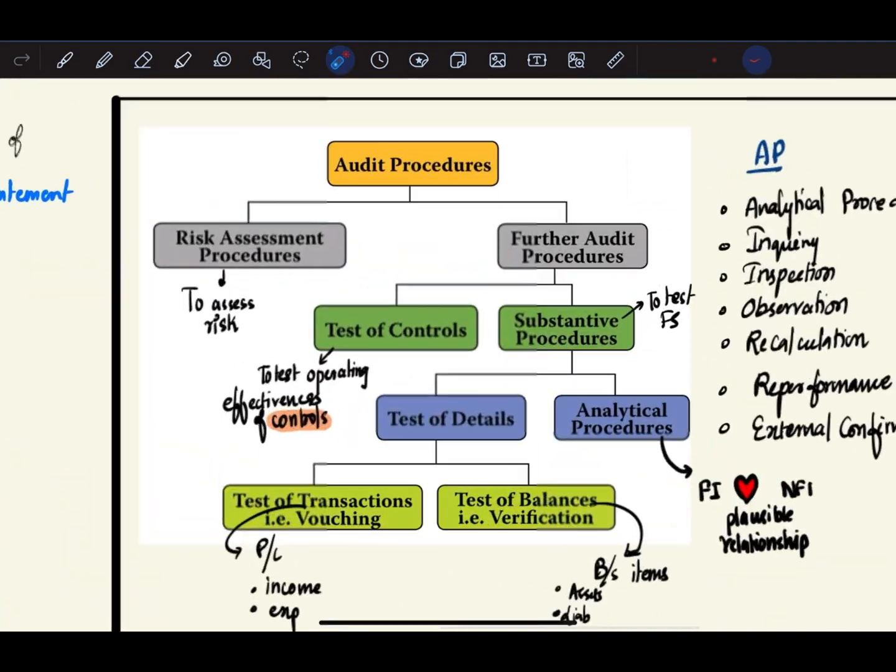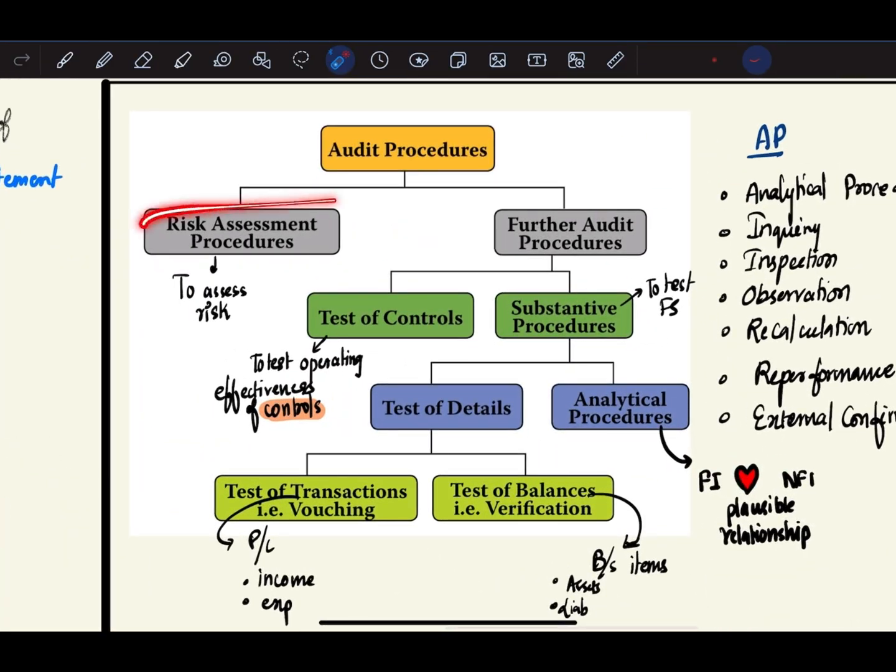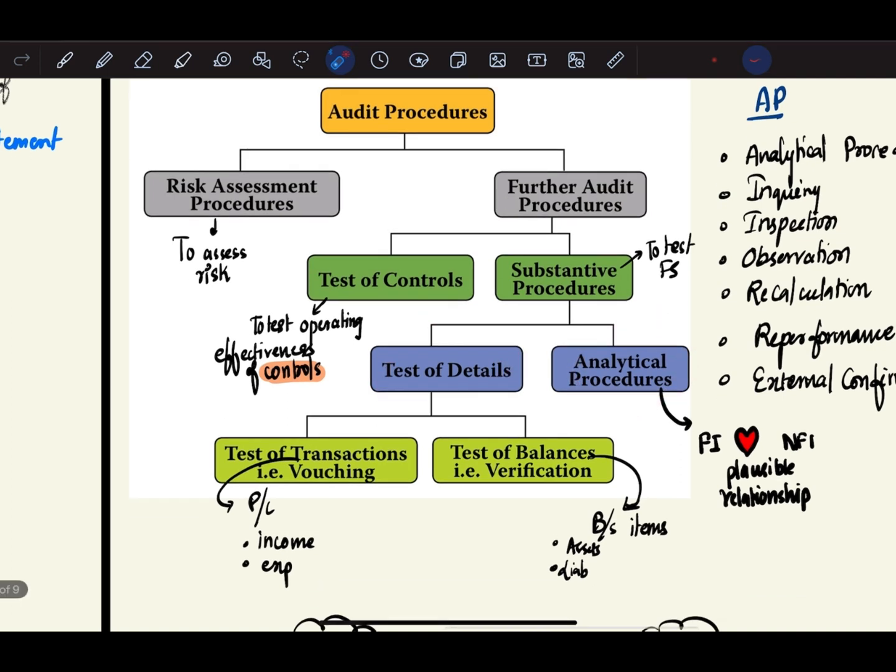So we all know that audit procedures are broadly divided into risk assessment procedures and further audit procedures. Further audit procedures are again divided into test of control and substantive procedures. Substantive procedures are again divided into test of detail and analytical procedures, and test of detail is further divided into testing of transactions and testing of balances. So risk assessment procedure is mainly used to analyze the risk, to assess the risk. Here there are three main audit procedures that we perform. First one is inquiry, the second one is analytical procedures, and the third one is observation and inspection. Okay, so this is done mainly to assess the risk.